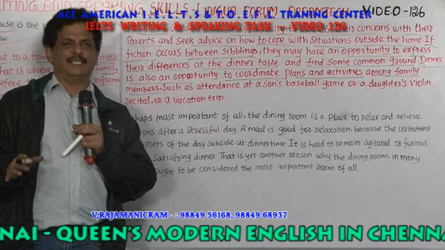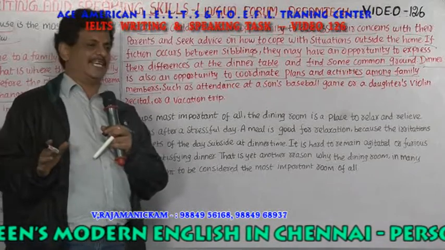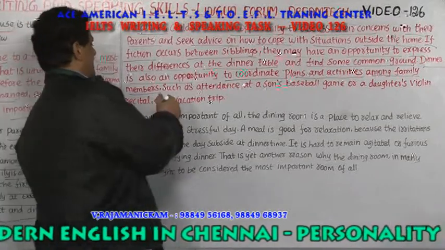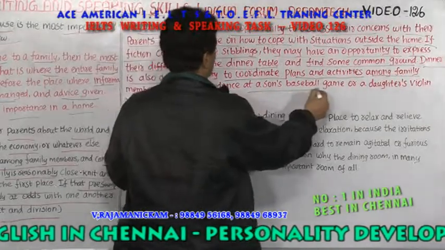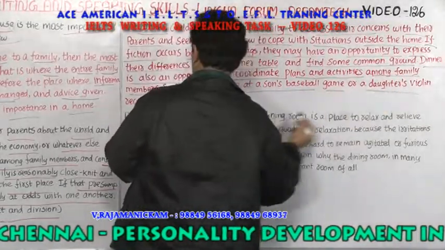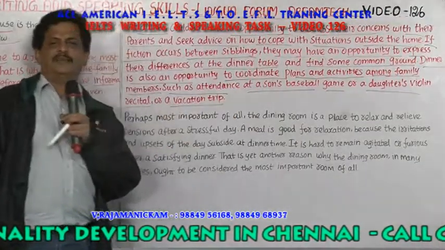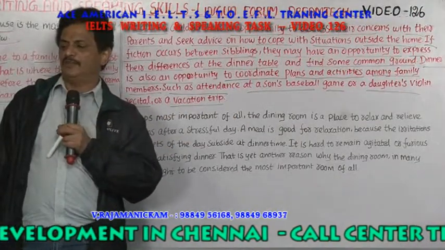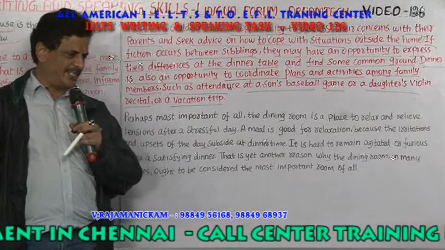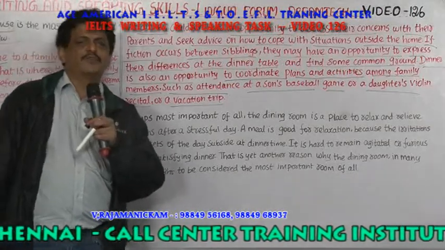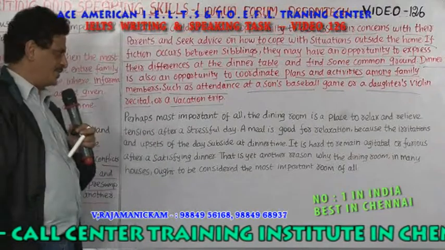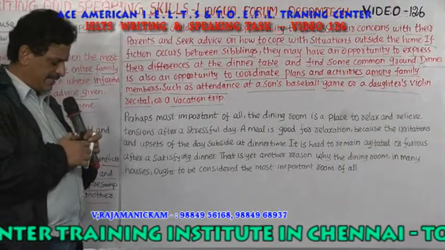They sit together at night and plan what to do the next day, next week, next year, such as attendance at a son's baseball game or daughter's violin recital or vacation trip. At the dinner table, they'll say, okay, this weekend we shall go for this program, that program, vacation, excursion, volleyball, school programs. So their discussion goes on. Hope you're able to understand this third paragraph.